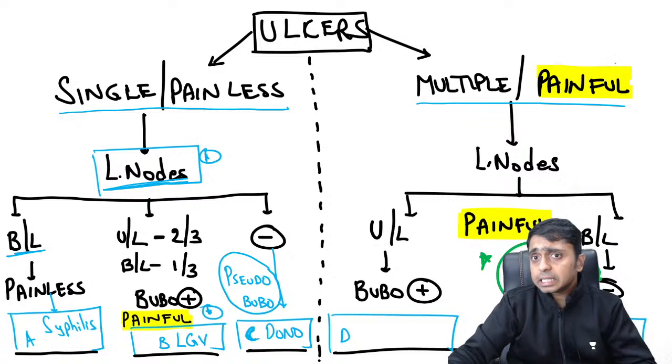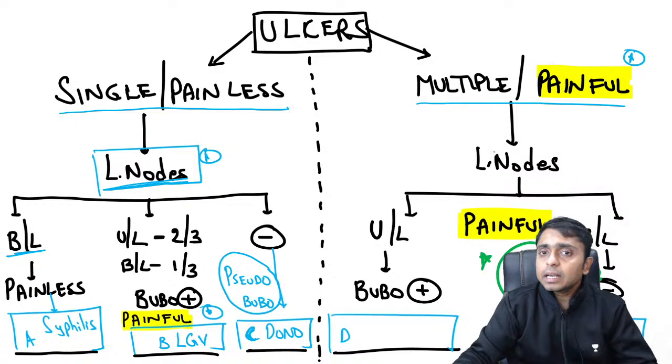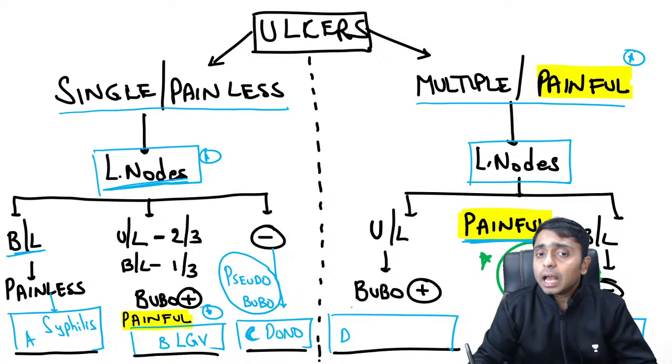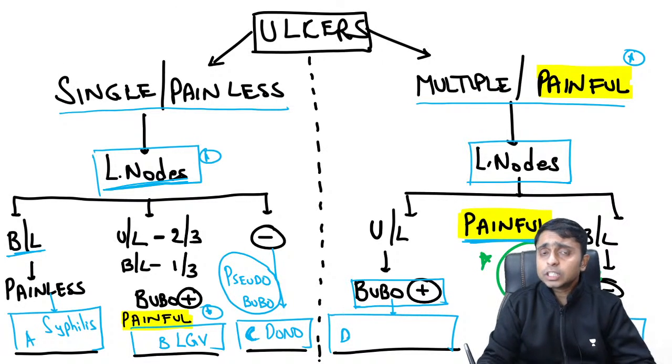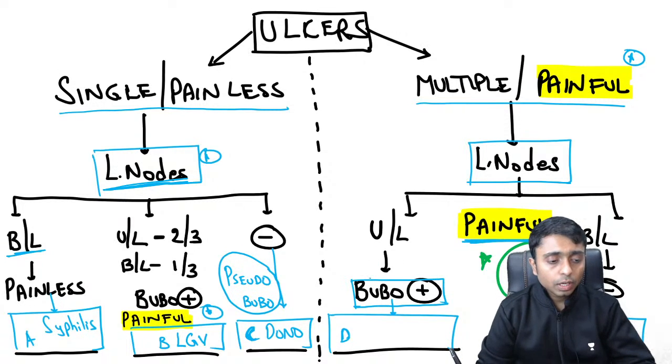Multiple painful ulcers are there. And if you examine the lymph nodes, you have seen that painful lymph nodes are there. And bubo is also there. So what is D? Multiple painful ulcers are there and lymph nodes are also painful.